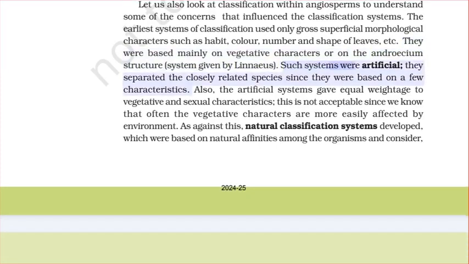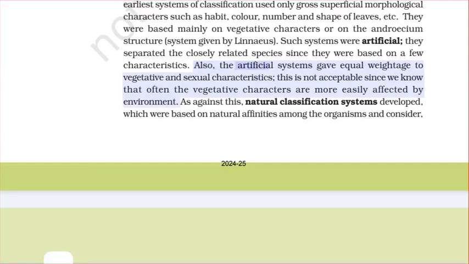Such systems were artificial. They separated closely related species since they were based on a few characteristics. Also, the artificial systems gave equal weightage to vegetative and sexual characteristics. This is not acceptable since we know that often the vegetative characters are more easily affected by environment.